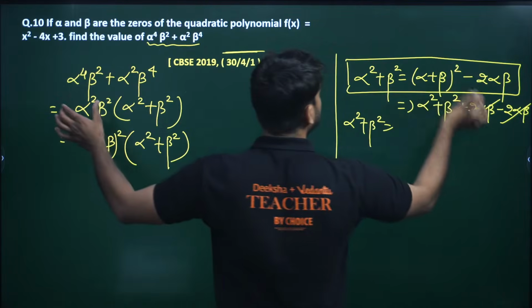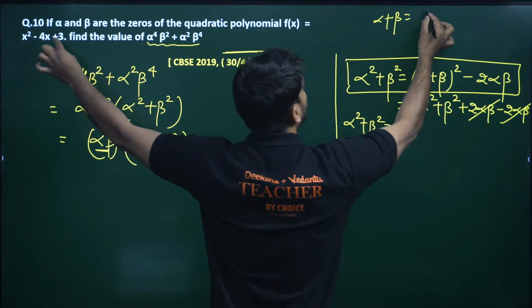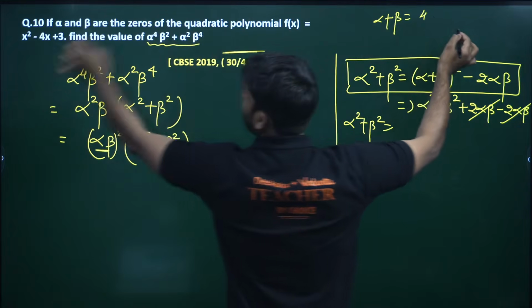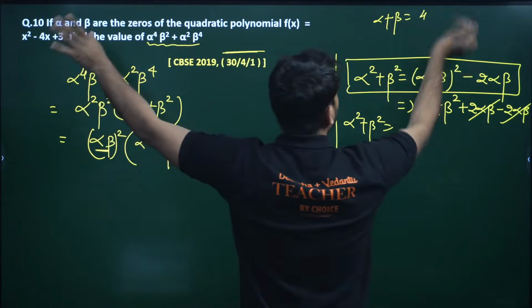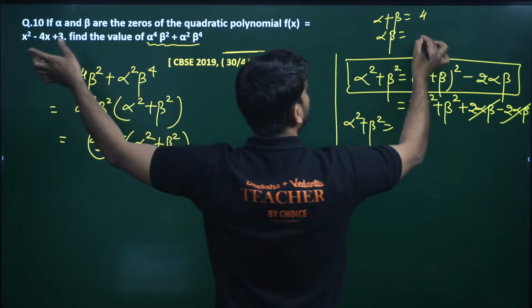which is the sum of zeros, and the sum of zeros is minus b by a. Minus b, where b is minus 4, so it will be plus. And a is the x square coefficient, that is 1. So alpha plus beta is 4. Alpha into beta is c by a. C is 3, so 3 by 1, which is 3.